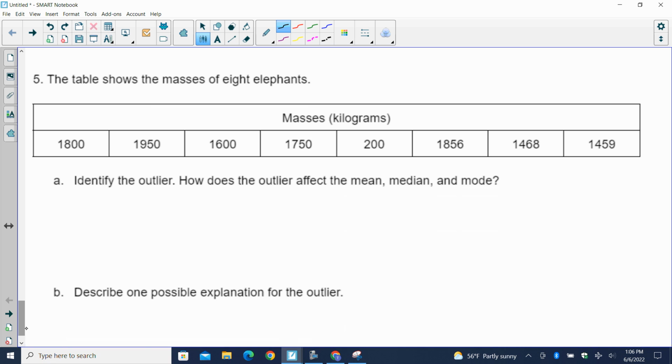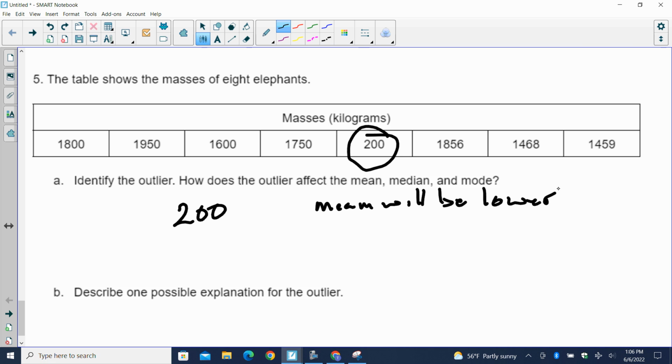Okay, last one. Question 5. Identify the outlier. Well, it looks like most of these are around 1,500, 1,600, 1,700, and there's this weird one down there at 200. Outlier, 200. Does the outlier affect the mean? Yes. The mean will be lower due to the outlier.